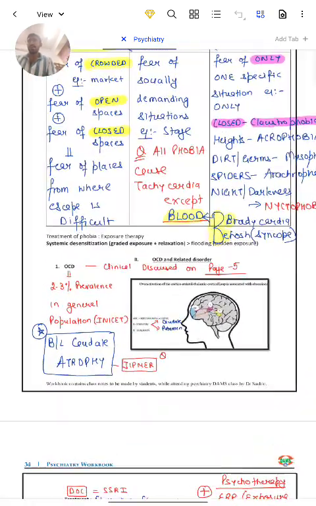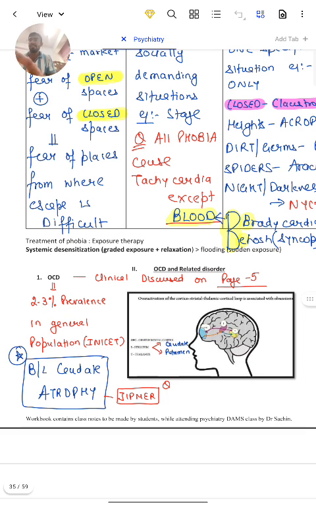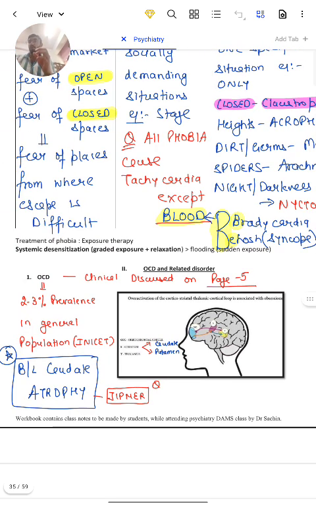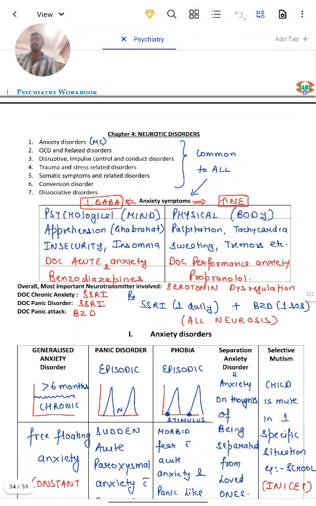Finally, what is the treatment of phobia? Treatment of phobia is exposure therapy. We should expose the patient little by little to the situations, so he can grow up. Systemic desensitization, graded exposure plus relaxation, is more preferable than flooding. Flooding means sudden exposure, so we should give the exposure gradually, not suddenly. So that's all about anxiety disorder. That is our first class in our subject psychiatry.